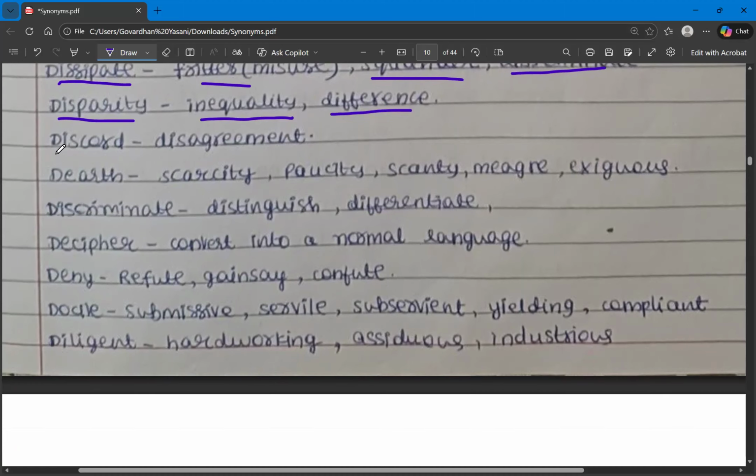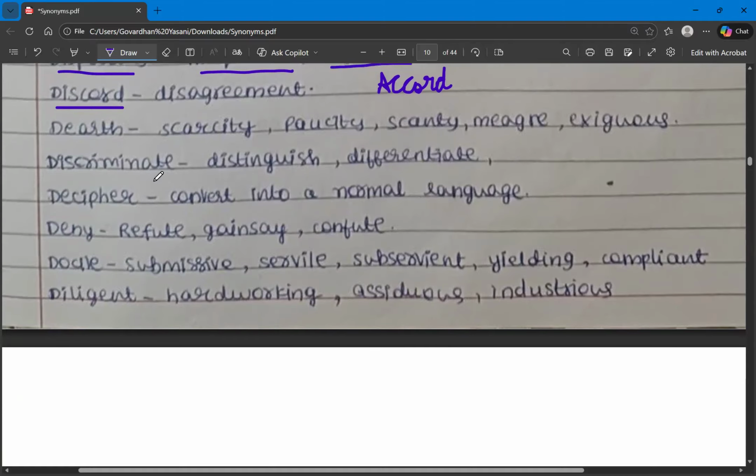And the next one is discord. So accord: if you know, accord means having an agreement or agreeing to something or assent. Whereas discord is the opposite of accord, and the meaning is disagreement. The next one is dearth. If you add R to death, the meaning completely changes. And what is it?